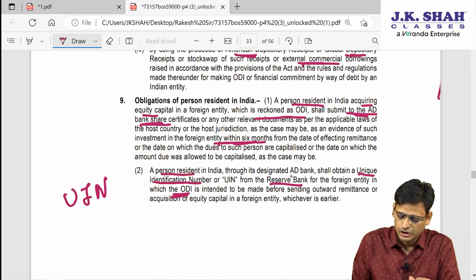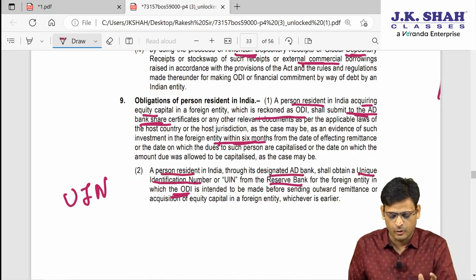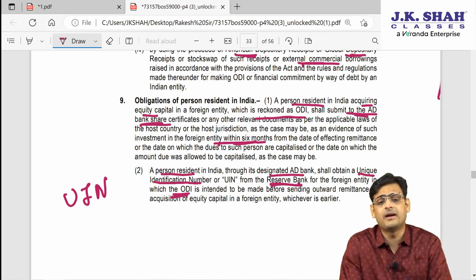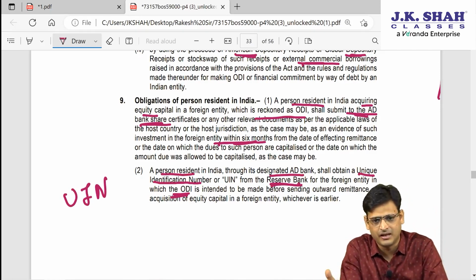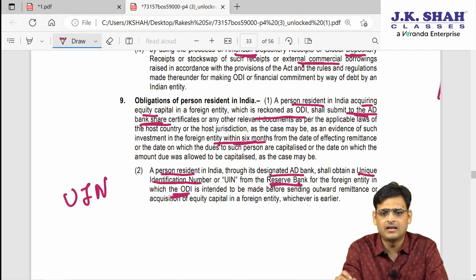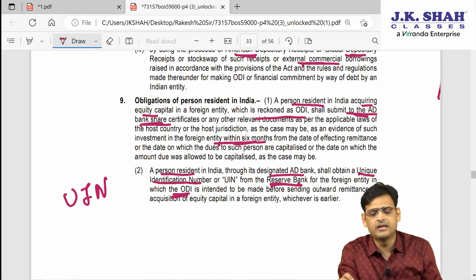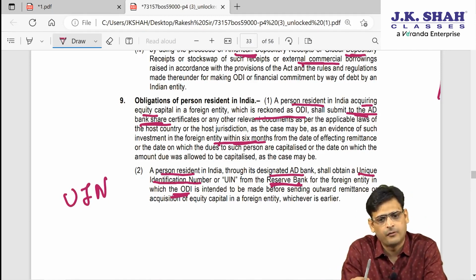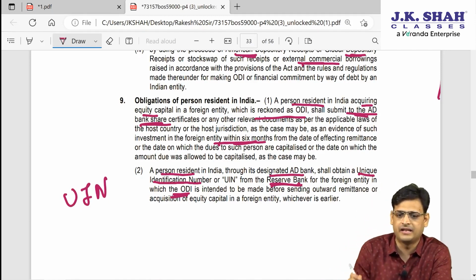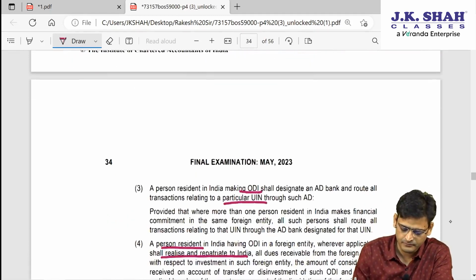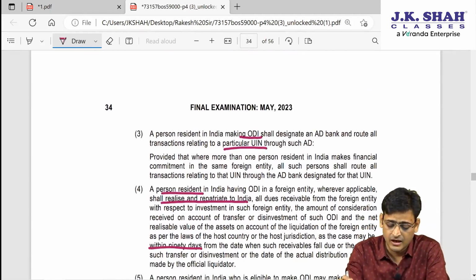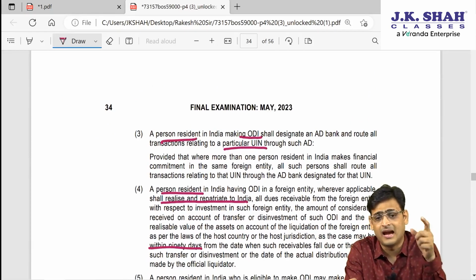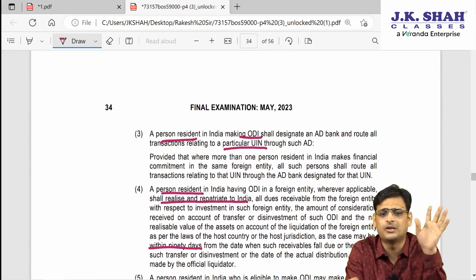So PRI through its designated AD bank shall obtain the unique identification number, and who will give this? It will be given by RBI. RBI will give this unique identification number for the foreign entity in which the ODI is intended to be made. Then this PRI will have a particular UIN number, and his ODI will be tracked through that UIN number only.